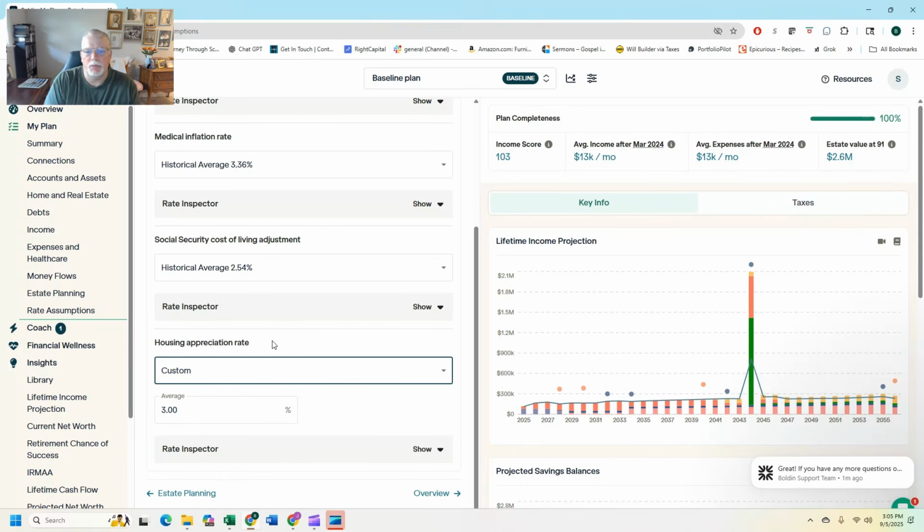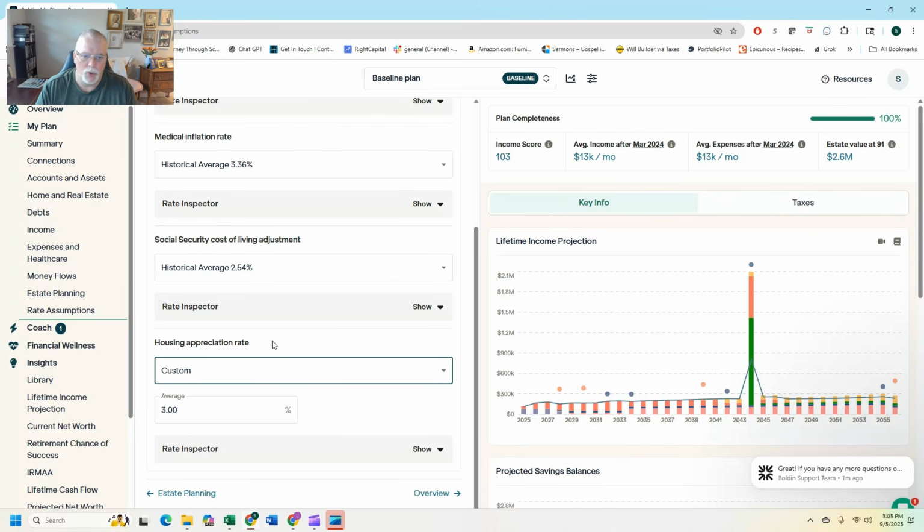And I got to tell you, what changed my mind about using my own custom rate was looking at the house value. So I plan on selling my house when I am. Let me shut this down. Landscapers, not my landscapers, by the way. I do my own landscaping. So, but what happened was when I was using theirs, I think the house came out at like 1.7 million when I think I'm selling at 77, so that's 20 years from now. And I don't know, that just seemed a little crazy to me.